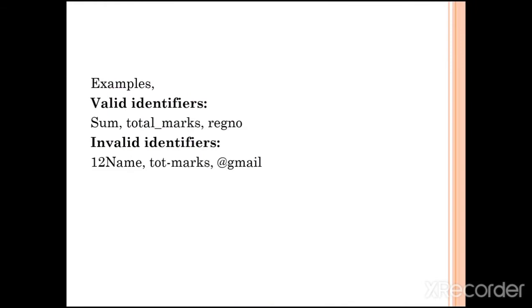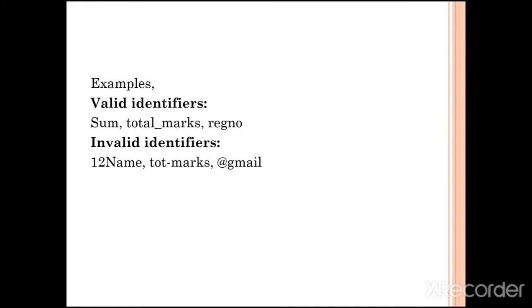Here there are some examples. Valid identifiers and invalid identifiers. Valid identifier examples, can you see this? Sum, total_marks, registration number, reg number or regno, this is the short form.